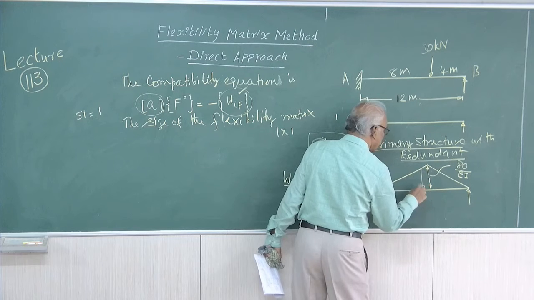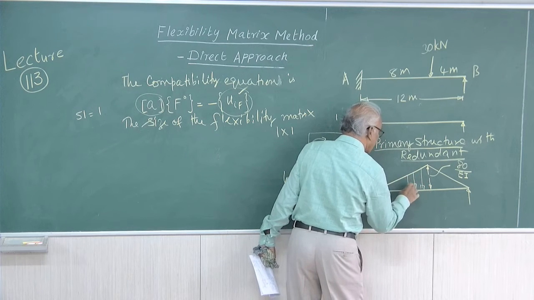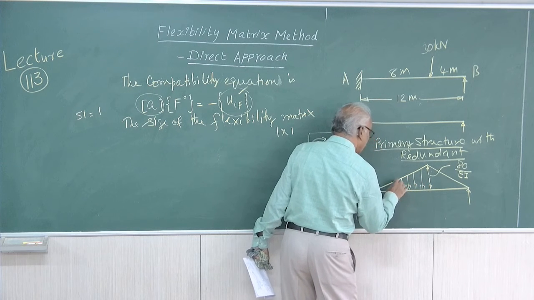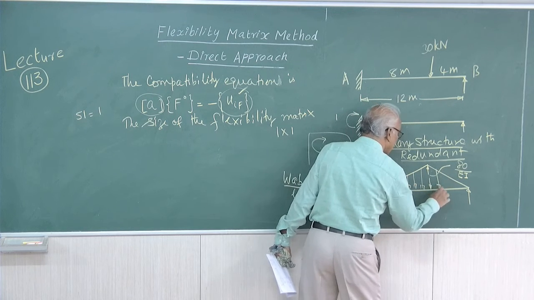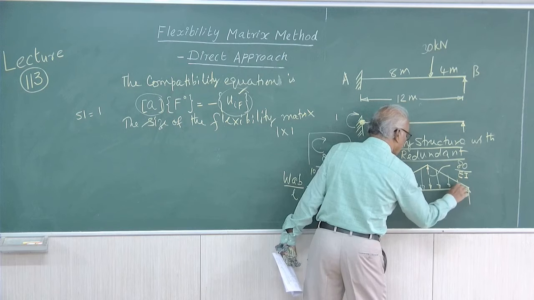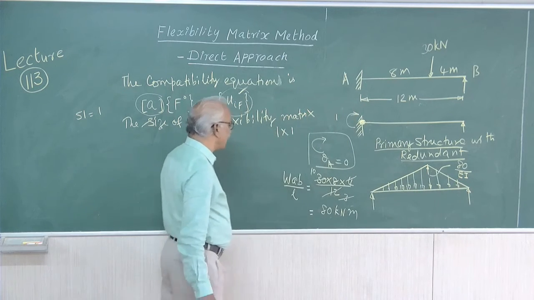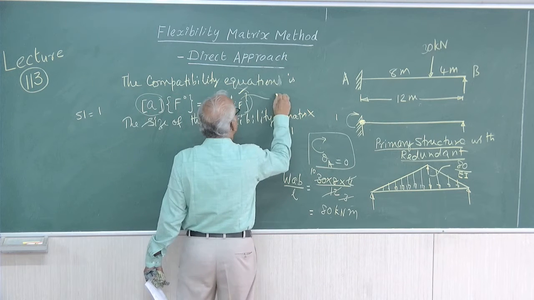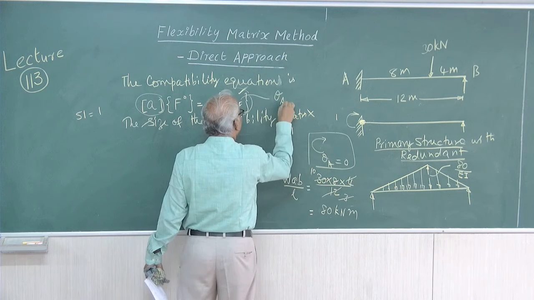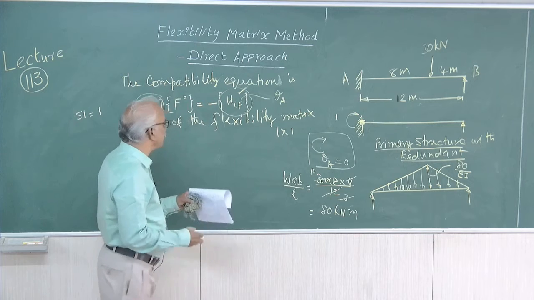So this is downward sagging moment. Right. Now here what we want is the displacement theta at the point A.